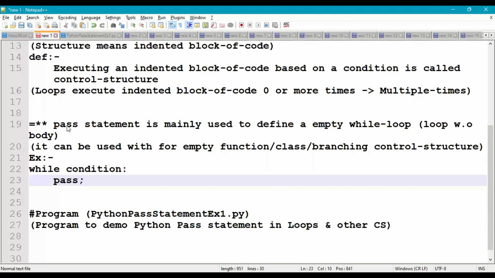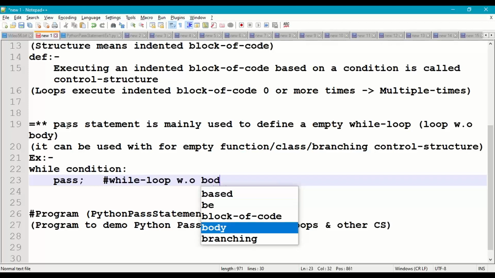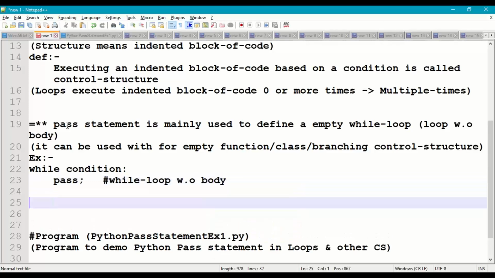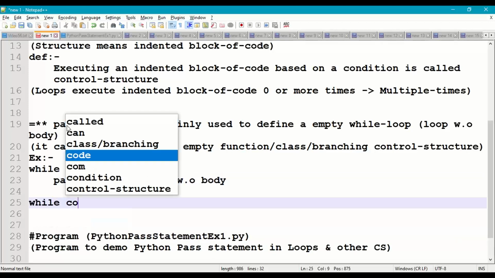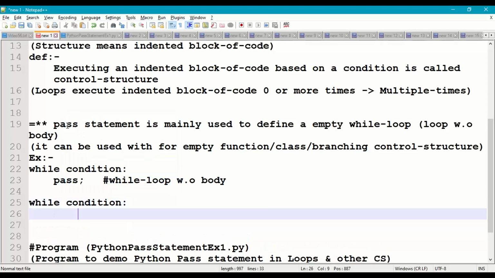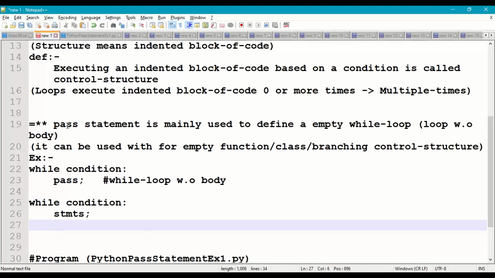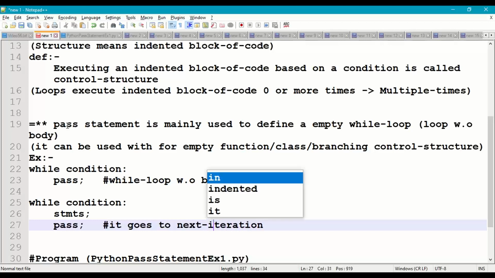So it means a while loop without body. We can also take while condition, then some statements, and after that I can say pass. When we say pass, it goes to the next iteration of the while loop.